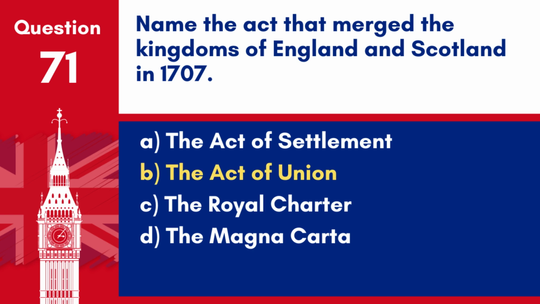Answer: B. The Act of Union. The Act of Union in 1707 officially merged the kingdoms of England and Scotland, creating the Kingdom of Great Britain.